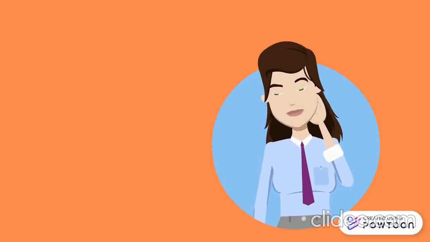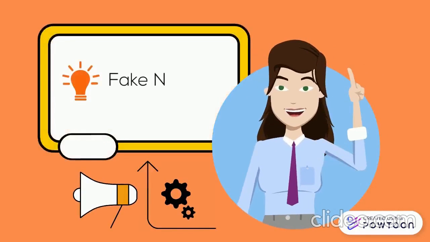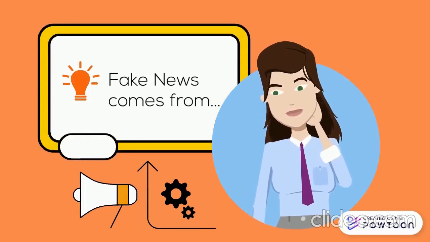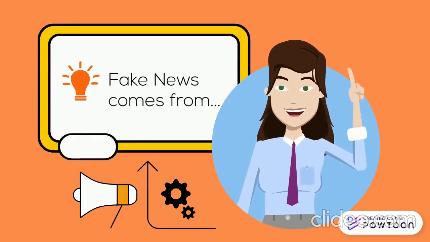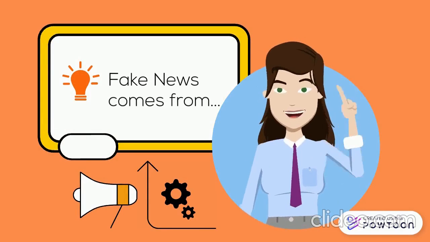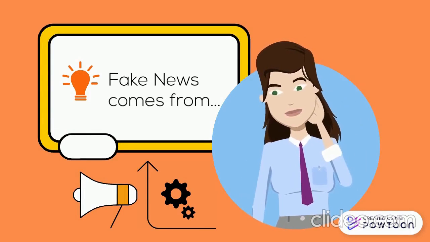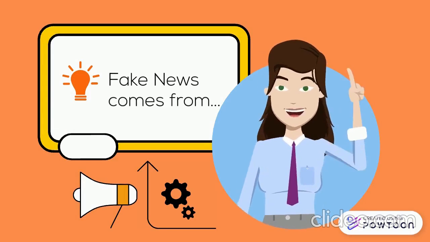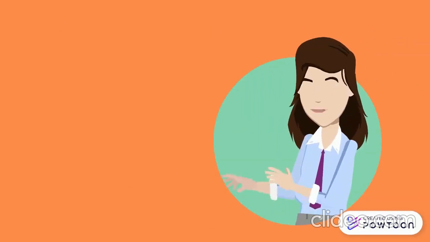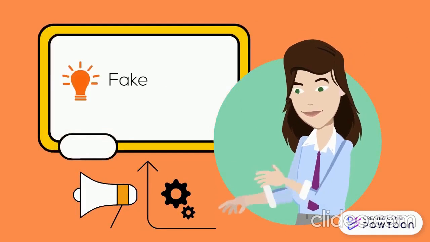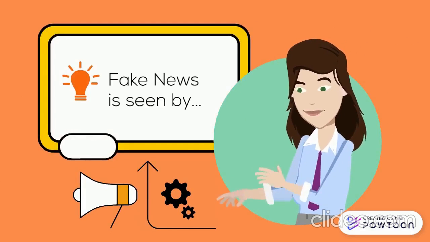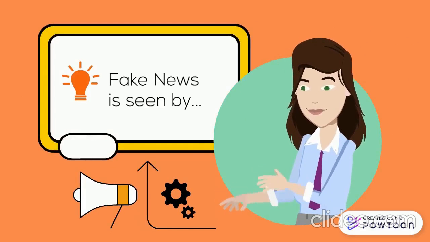Fake news is created and published by both individuals and organizations, often disseminated on social media platforms through the use of bots or personal accounts. The more widespread the fake news, the greater likelihood that the viewers will believe the fabricated information. Fake news is mostly consumed by people who use social media sites and the internet. These platforms are the most effective method of dissemination, as they are easy to use and widely accessible.